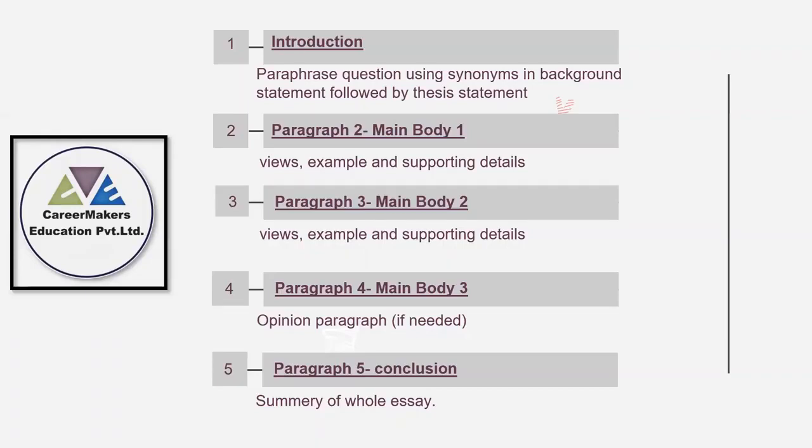If you are writing 2 body paragraphs, then 90 words in each body paragraph is enough. And the introduction and conclusion will be roughly 50 words. Okay, so this is how you can bifurcate your word limits with this structure.